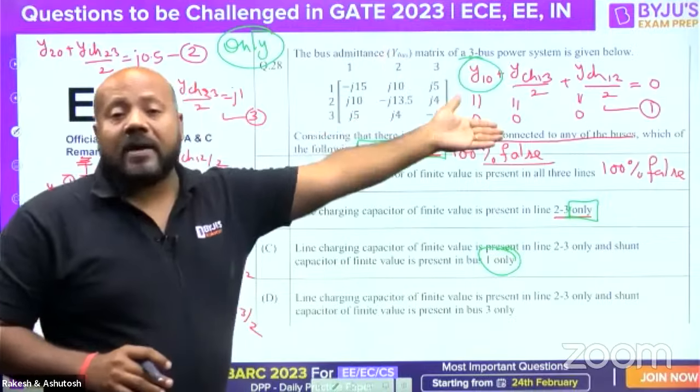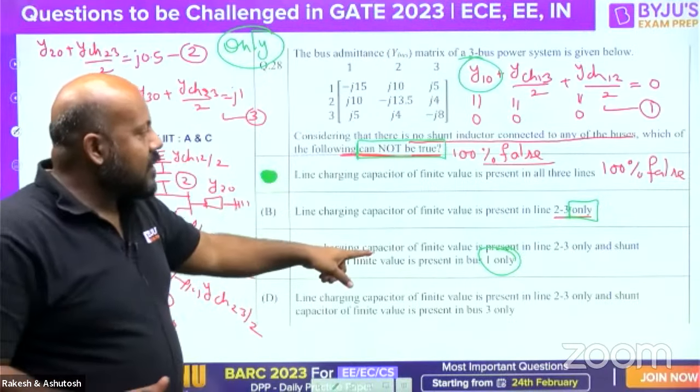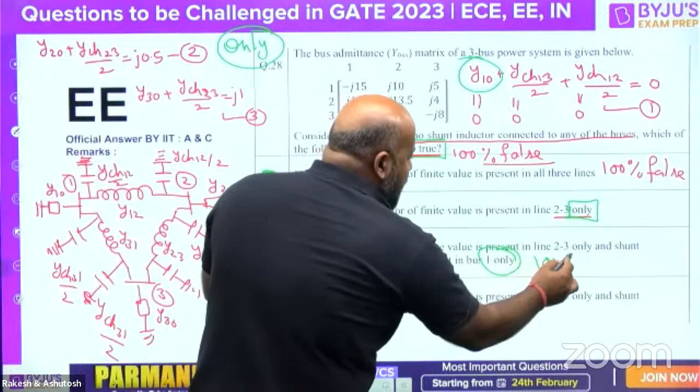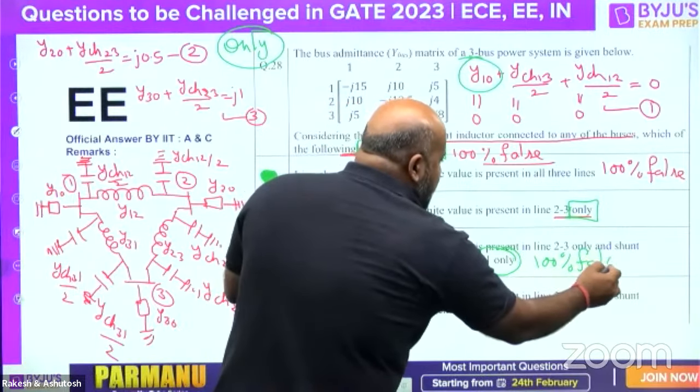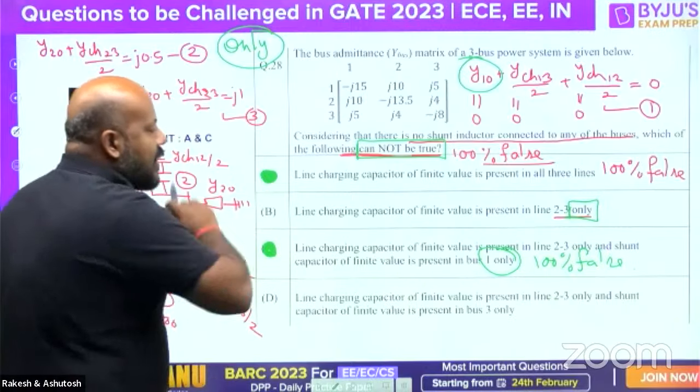Y1 naught cannot have any other value. It means no shunt element is connected to bus number 1. So this is 100% false category. So you can understand C is also going to be one of the incorrect options.